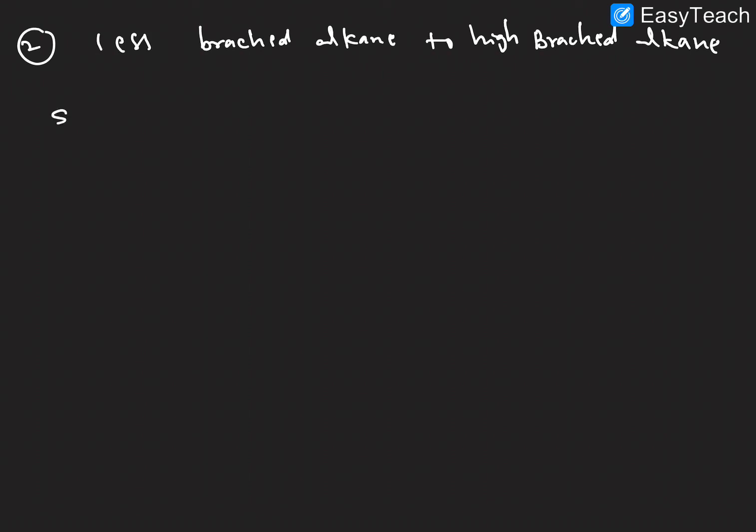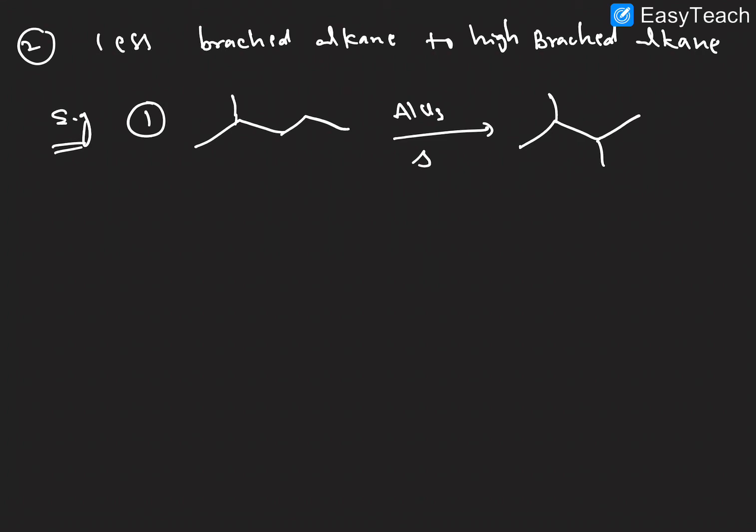Let us see one example. The example 1 here. Here only one branch is there, and then in the presence of anhydrous AlCl3 at temperature, it is converted into this. Only one substituent is there, here two substituents, that means two branches are there. So that is the difference. Here one branch, here two branches. So a less branched to a more branched alkane, in the presence of anhydrous AlCl3 under heating condition, the conversion takes place.